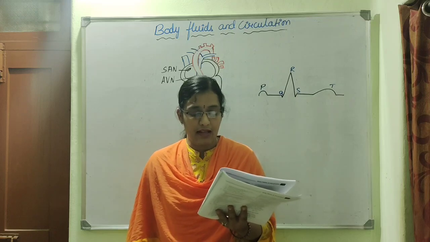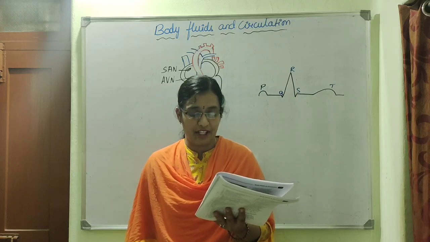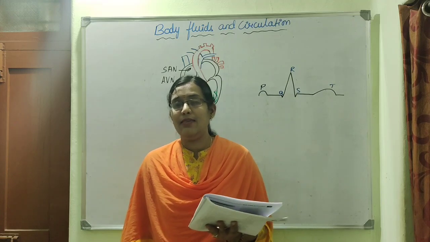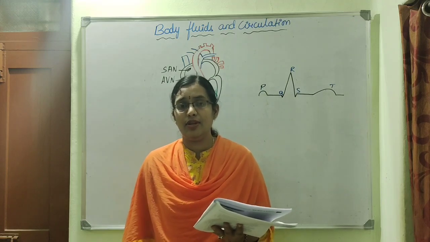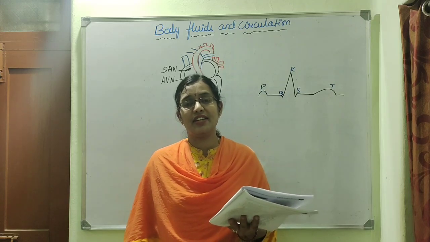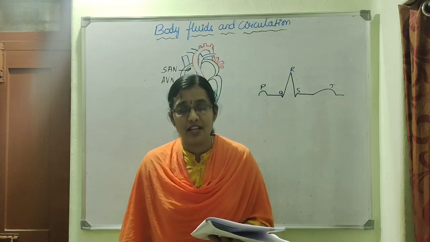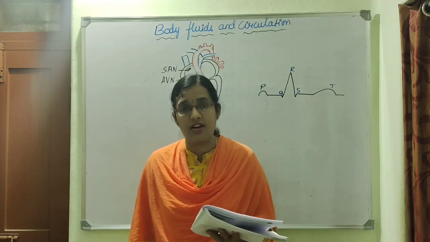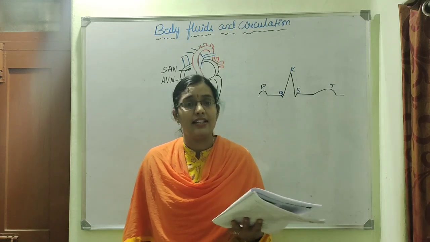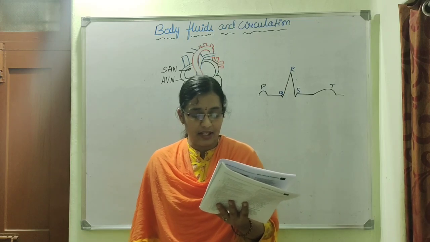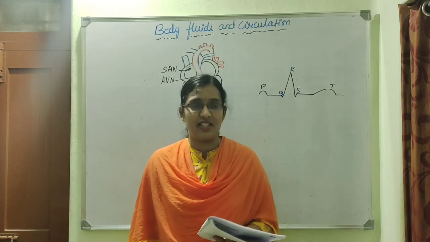Second statement, albumin is a plasma protein involved in osmotic balance. Is that true? No. Albumin. So immunoglobulins are a type of protein involved in the production of antibodies, and thus they attack the invading organisms, foreign particles or disease causing organisms, and provide immunity to us. And then third statement, blood clotting factors are present in blood.